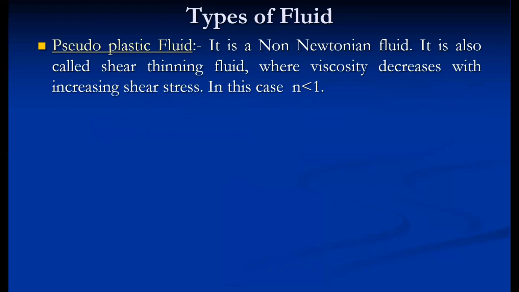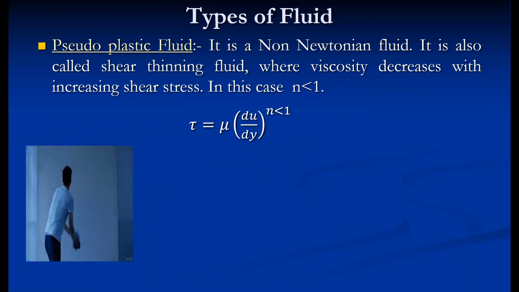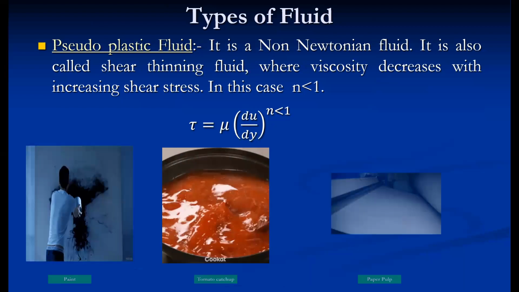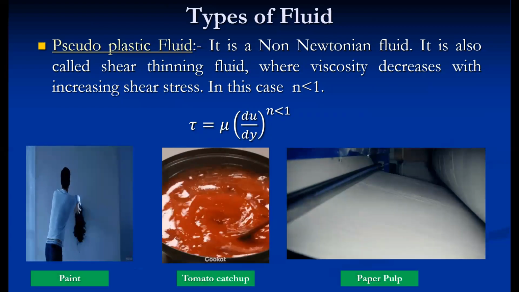So pseudoplastic, in this particular case, the n value is less than 1, and again, it is a non-Newtonian type of fluid. And if n is less than 1, it follows this law. This fluid is also called a shear thinning fluid because with the application of shear stress, the fluid becomes thin. You can see these applications: paint, tomato ketchup and paper pulp.